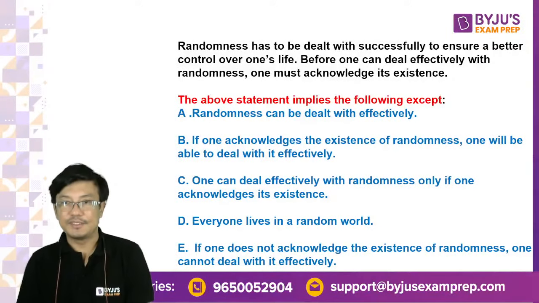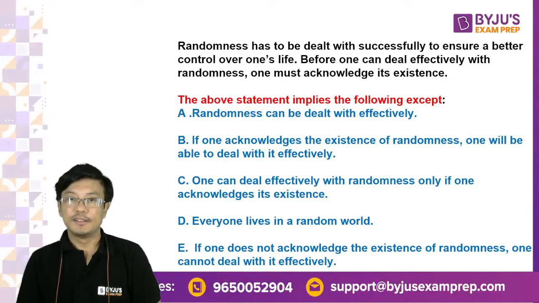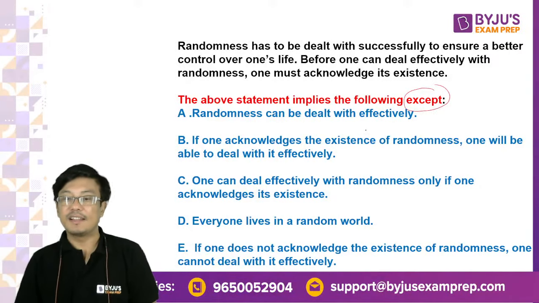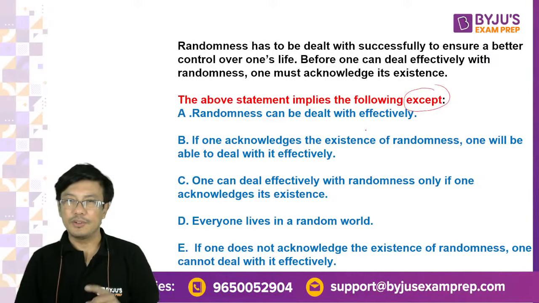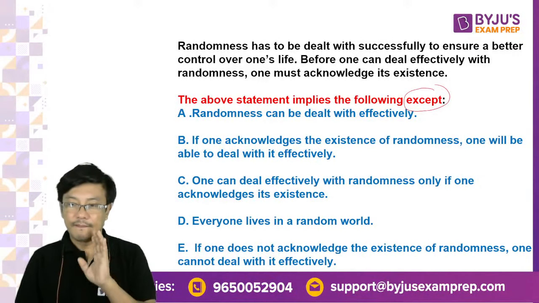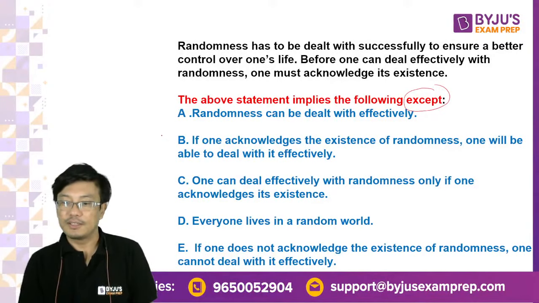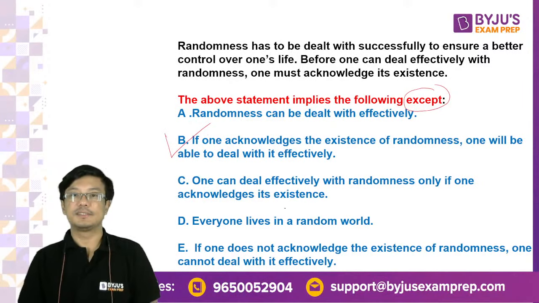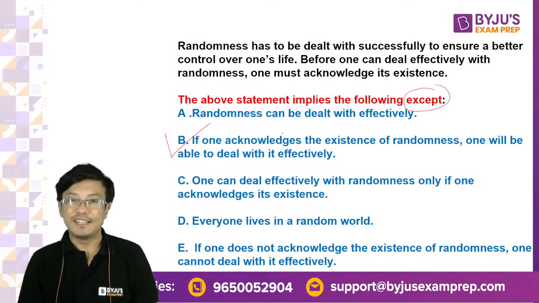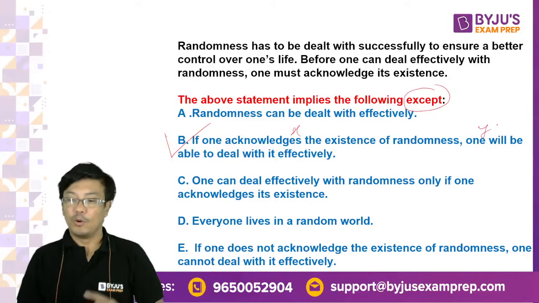Which one is it? Look, the question is implies the above except, so whatever is wrong is going to be the answer. Very few people are responding, only around 7-8 of them. Anyway, let me tell you the answer quickly. If basically means, look, this is X and Y. What does the passage say?